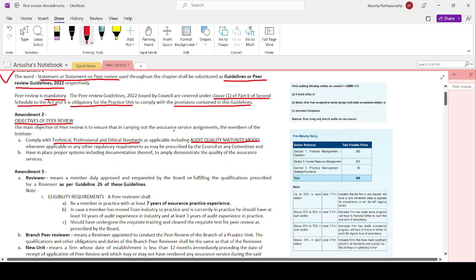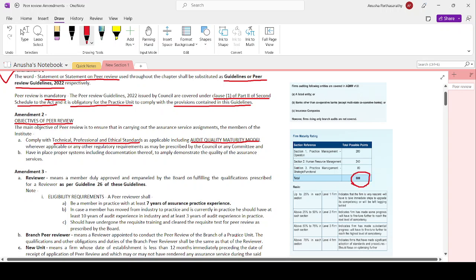So the new thing which is added here is the Audit Quality Maturity Model. It is like a self-assessment to be conducted by the practice unit itself. The board has issued some questions for which you have to answer yes, no, or not applicable, or give some reasoning. Based on it, it will give you some marks. Here you will have total marks of 600.